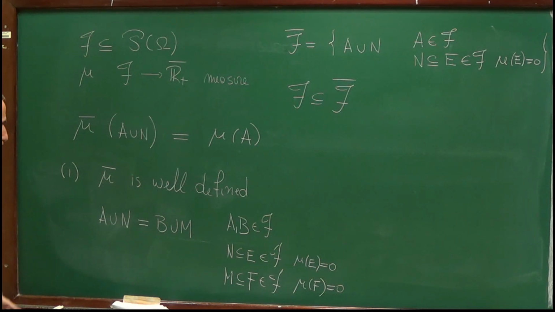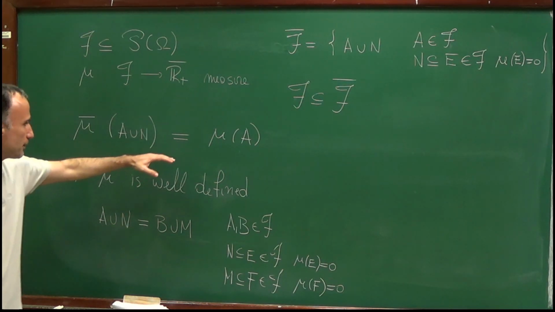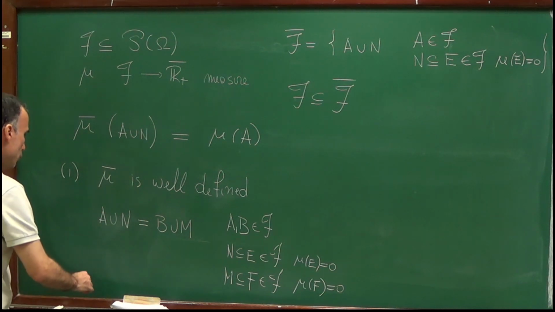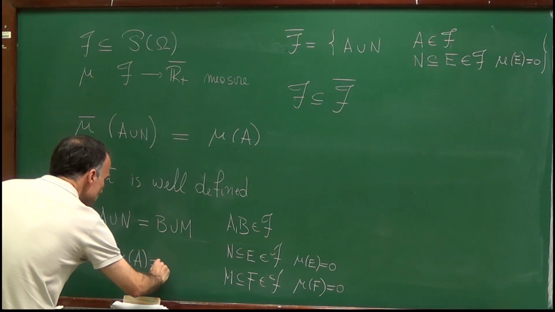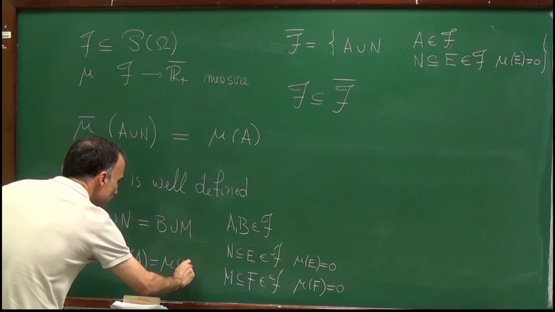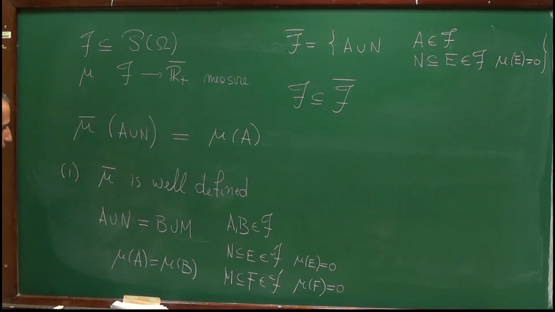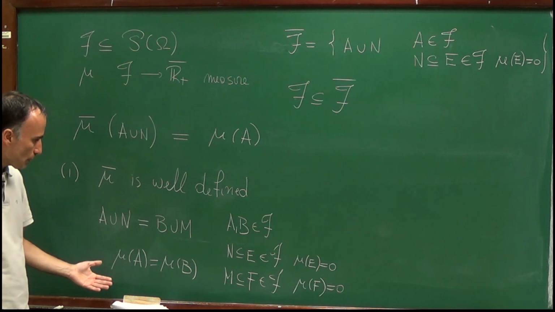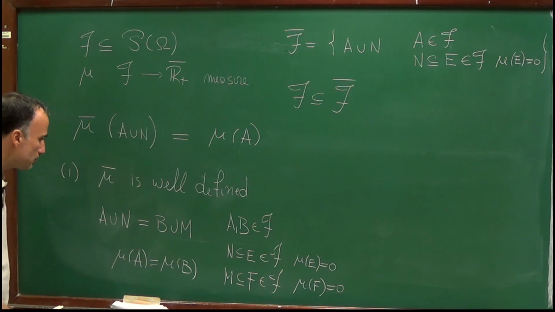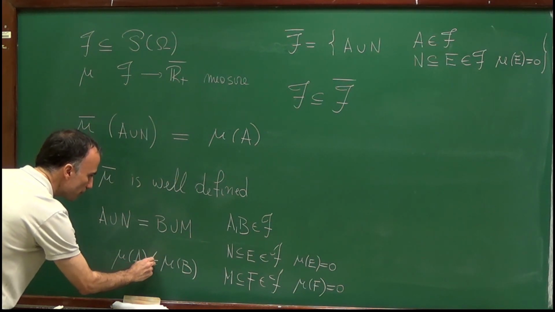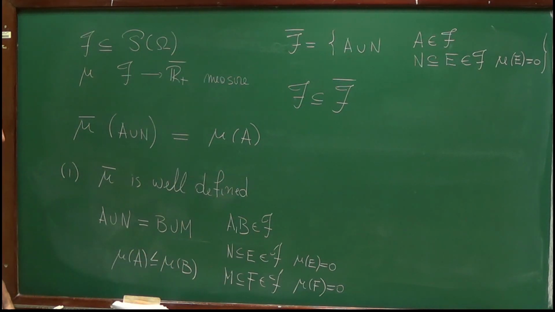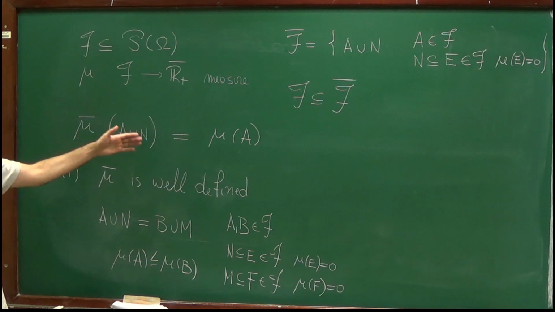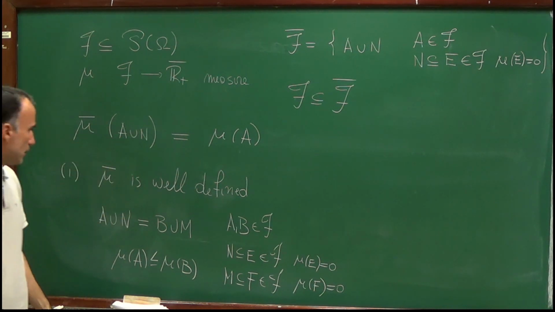And we have to show, in order to prove that mu bar is well defined, that mu of A is equal to mu of B. And since this relation is symmetric in A and B, it's enough to prove, in fact, that mu of A is less than or equal to mu of B. And the argument will be very similar to the one I just presented.